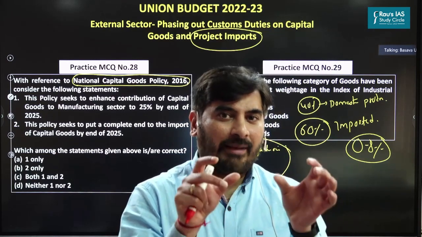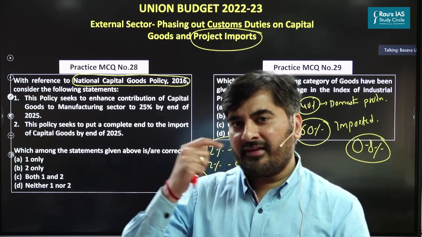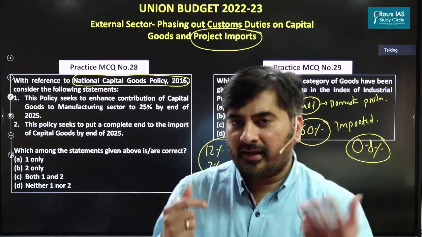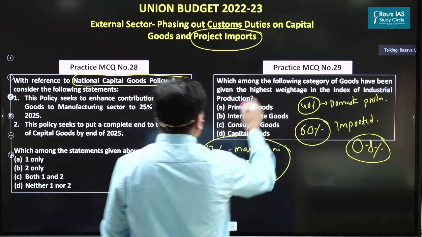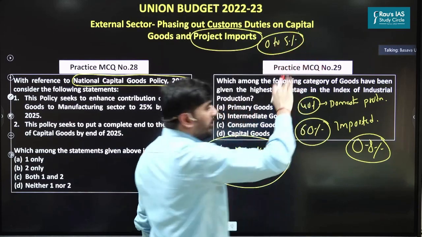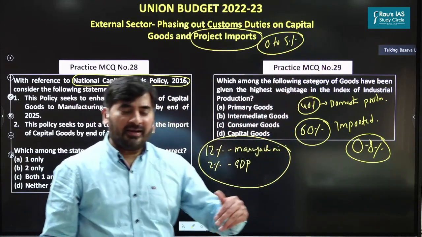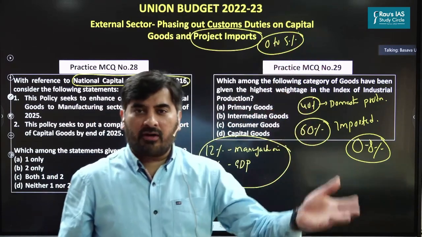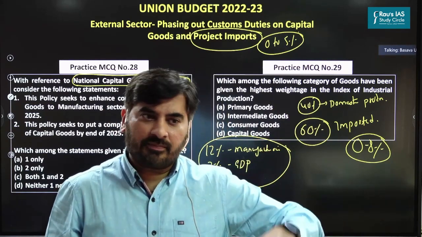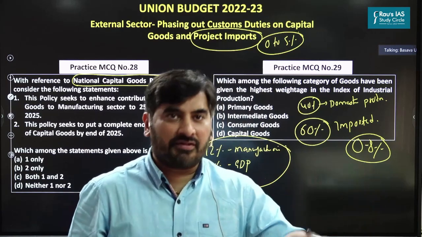To import capital goods for these projects, you have to pay very low customs duty. The customs duty under project imports ranges from 0 to 5%, depending upon the category of the project. Depending upon whether you are executing a nuclear power plant, a thermal power plant, or coal mining, you can import capital goods at a customs duty ranging from 0 to 5%.